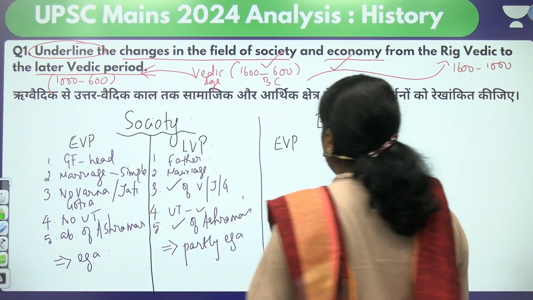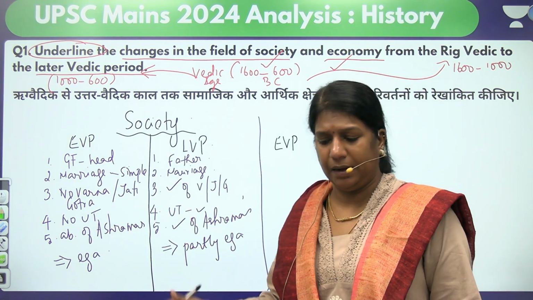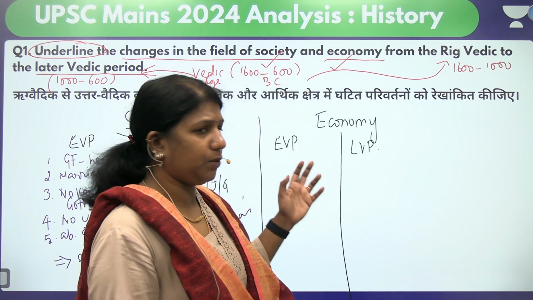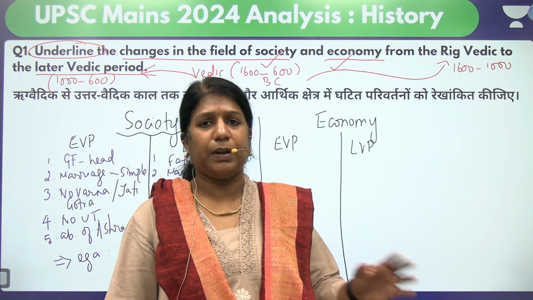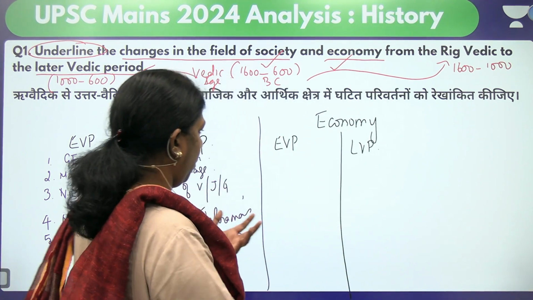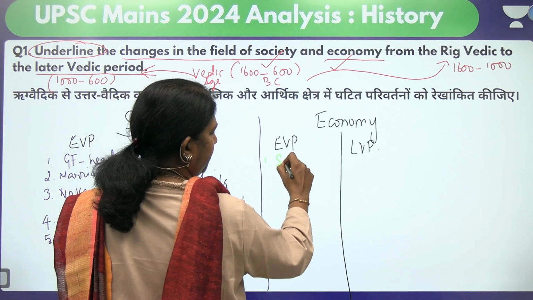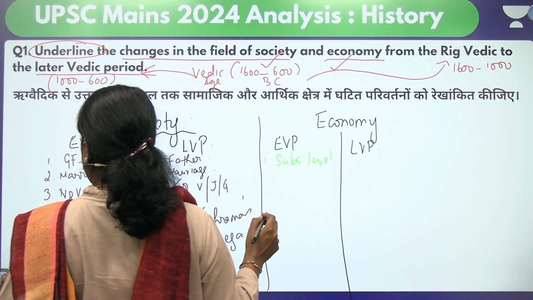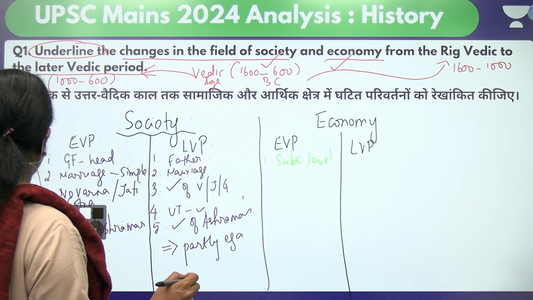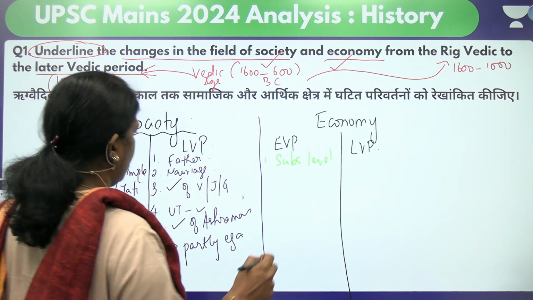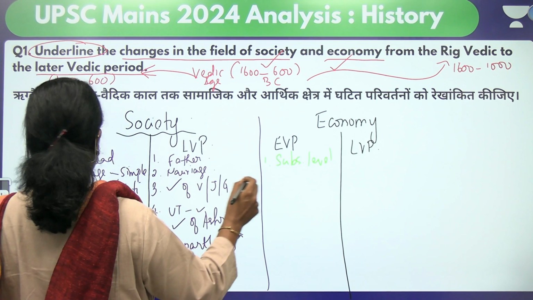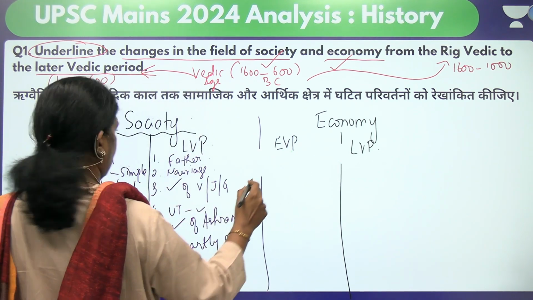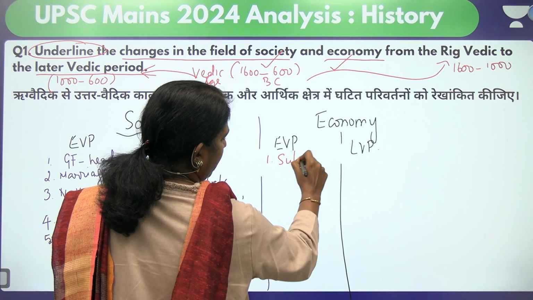When you look into the economy of the early Vedic period and later Vedic period, see, Aryans were cattle rearers. Aryans belonged to the pastoral community. So when you look at the economy here, it was at a subsistence level.